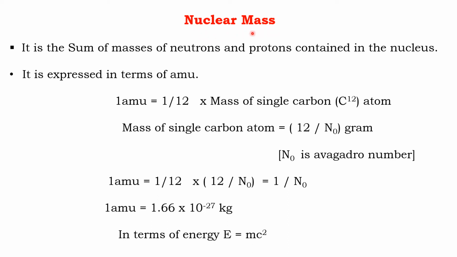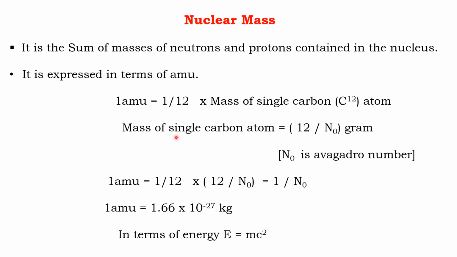The nuclear mass is the mass of the nucleus. The nucleus contains neutrons and protons in it. So, nuclear mass is considered as the sum of the masses of neutrons and protons contained in the nucleus. This nuclear mass is expressed in terms of atomic mass unit. One atomic mass unit is equal to 1 by 12 of the mass of a single carbon-12 isotope of carbon atom.